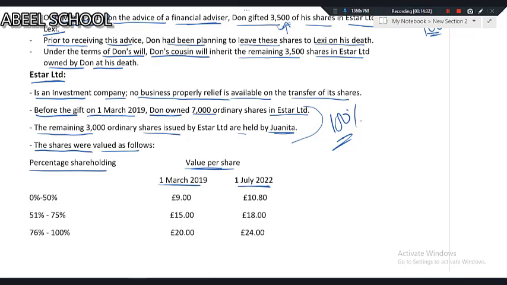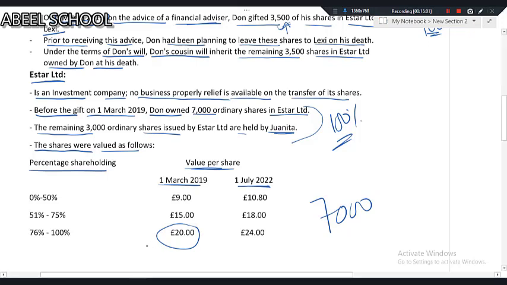So how to calculate the value of 3,500? Because we need to calculate the diminution in value, how much decrease in the wealth comes. It's very simple. First we'll be calculating the value before the gift and then the value after the gift. The important point is before the gift, the share price will be that of 7,000 shares. Why? Because before the gift, the holding of Don plus Juanita combined is 100%.